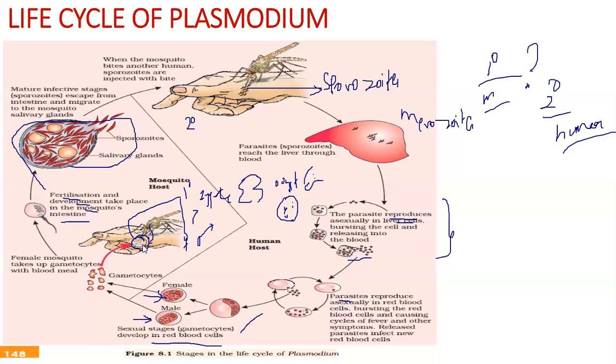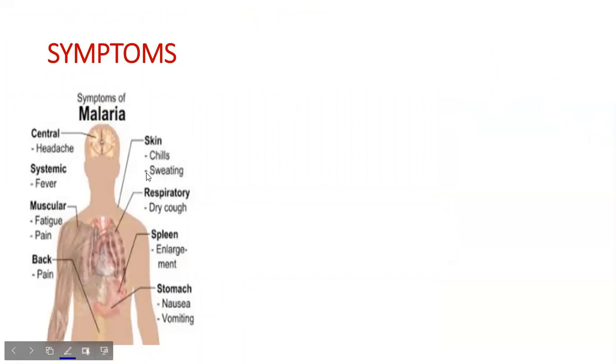So when the mosquito bites, what happens? All these things enter it, and internally there is formation of zygote from fertilization of female and male, and then there is oocyst formation. So there are a lot of new sporozoites here, and this oocyst bursts, releasing sporozoites. And then this mosquito will go and bite another human, and the cycle keeps on continuing. So now coming to symptoms, like I said, there are a lot of chills and a lot of fever, and sweating also.